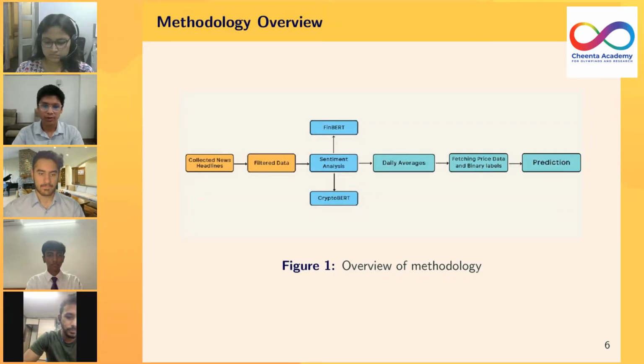Right. So here's an overview of our methodology showing the key steps that we followed. We first collected Bitcoin related news headlines. After that, we filtered the collected data to ensure that it matched our needs. We then ran sentiment analysis on the filtered data using two models, FinBERT and CryptoBERT. We calculated daily aggregate sentiment scores, after which we fetched Bitcoin closing price and assigned binary labels to each date based on the price movement.